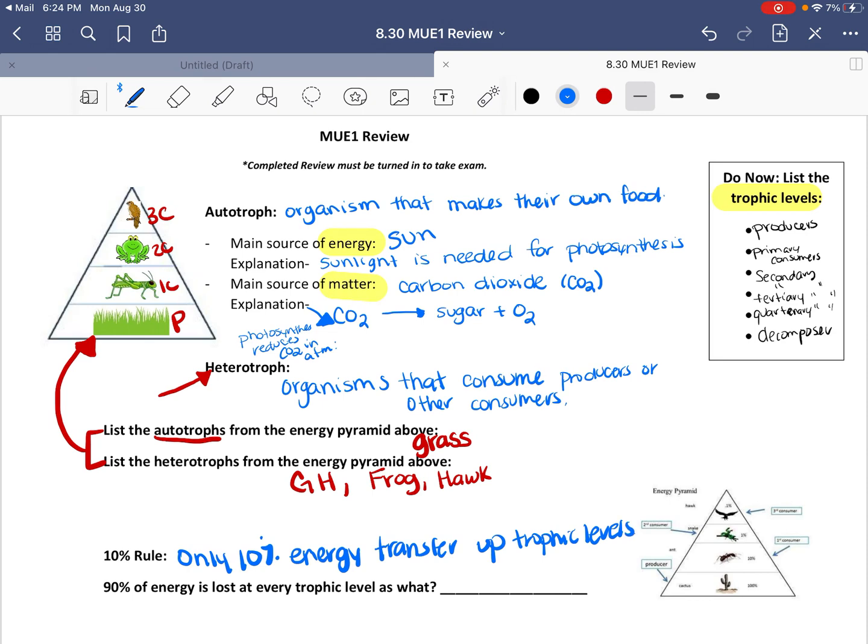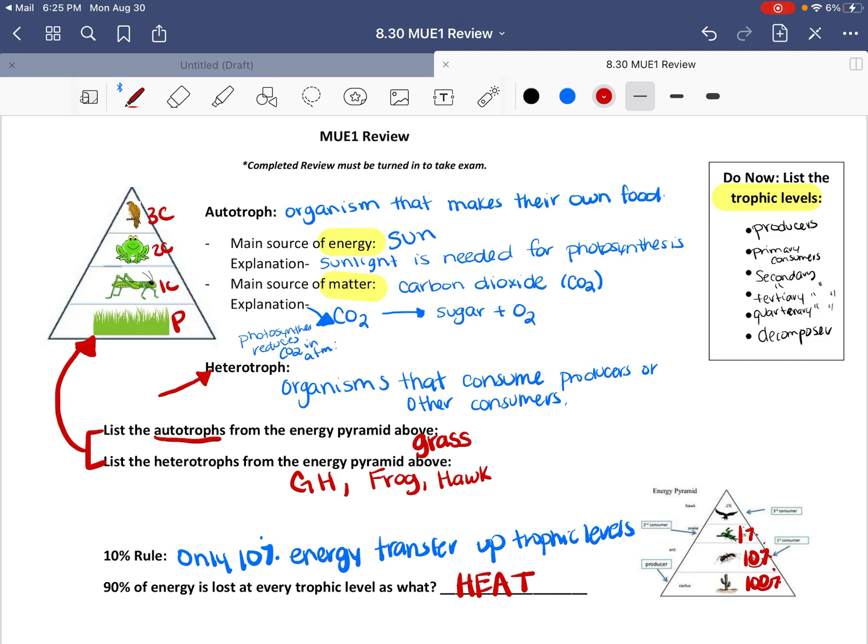So only 10% of energy transfers up. Everything else is lost as heat. So heat can be thought of as kinetic energy. So energy of movement, digestion, of obtaining that food, all of that is how the energy is lost as heat, and 90% is lost. So here, looking at this example, our producers always have the greatest amount of energy. They start off as 100. The method that I like to use is to move the decimal. So we would move the decimal forward. This one becomes 10. The next one becomes 1%.